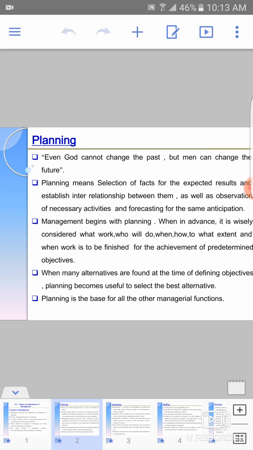Planning basically means selection of facts for the expected results and establishing interrelation between them, as well as observation of necessary activities and forecasting for the same anticipation. Planning is basically selection. A management may have many plans, plan A, plan B, plan C, plan D, to achieve a specific objective.